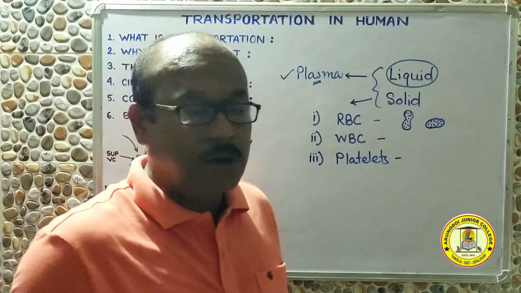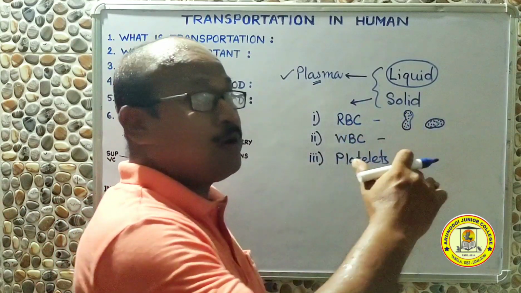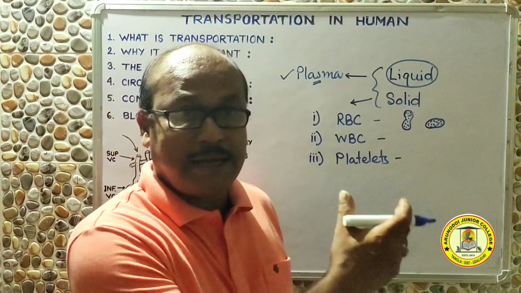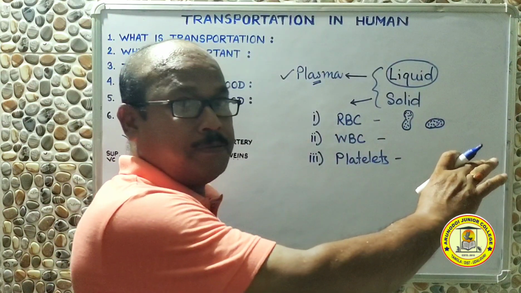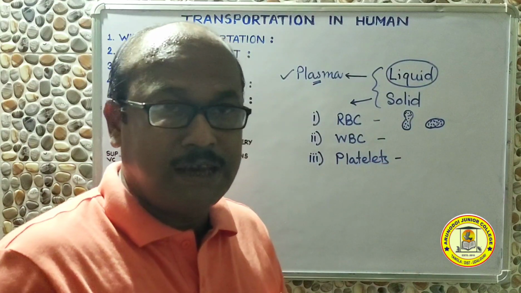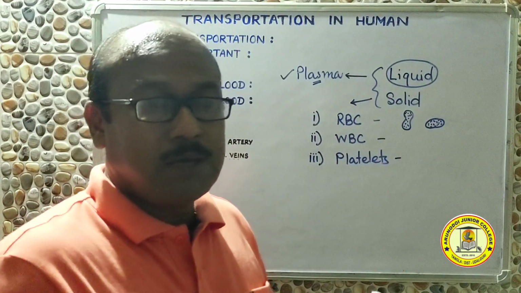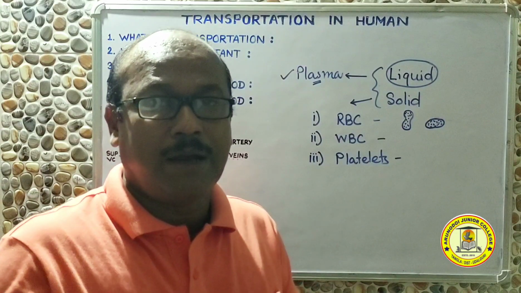The answer is no. They are not prokaryotes because when the RBCs were formed, at the beginning they had a nucleus, but later on the nucleus disappears. So these are eukaryotic cells, but the speciality is that RBCs never contain a nucleus when they get matured, except in one animal, and that is the camel.